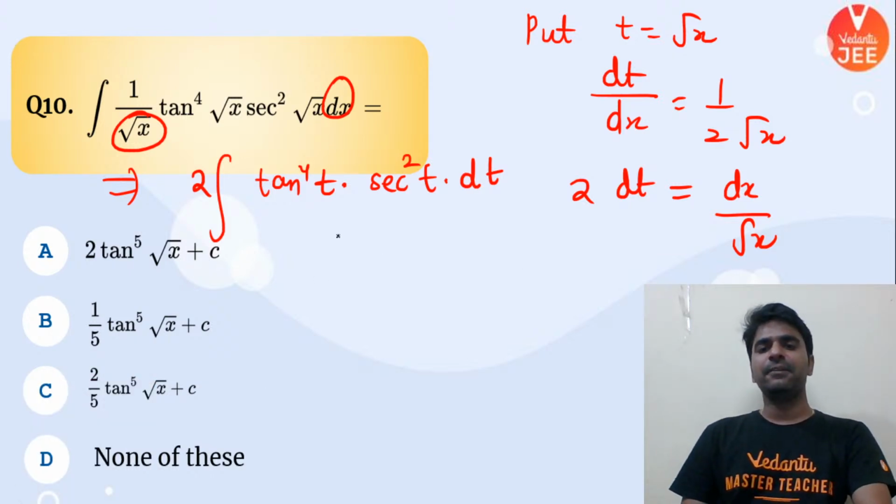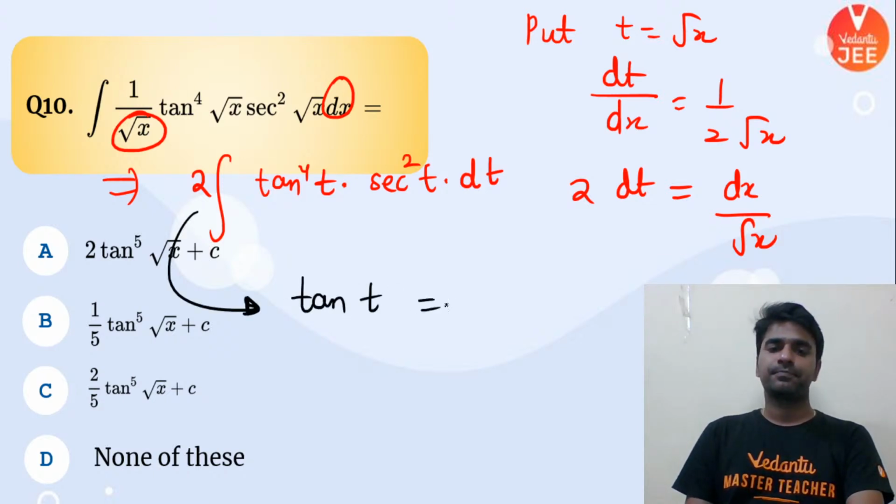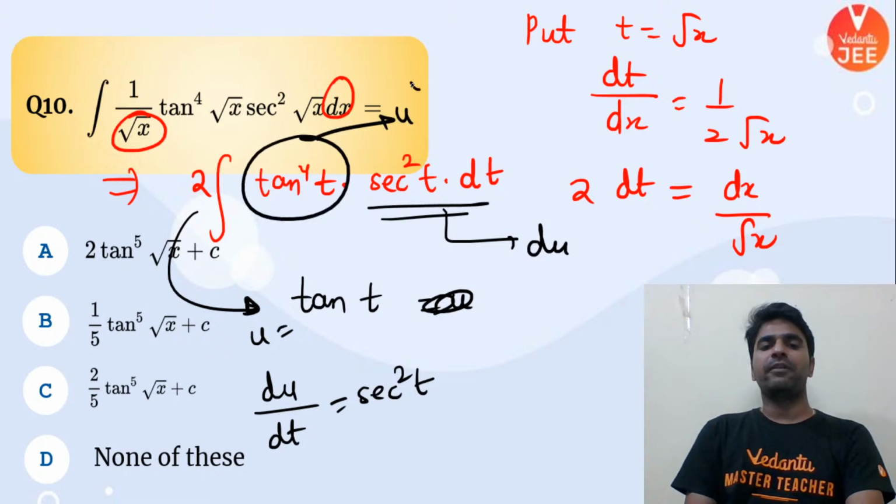Yes, everyone. So in this problem we can put tan t as u. So we can see that du over dt will be what? Sec square t. So sec square t dt can be written as du, and this thing is nothing but u to the power 4.